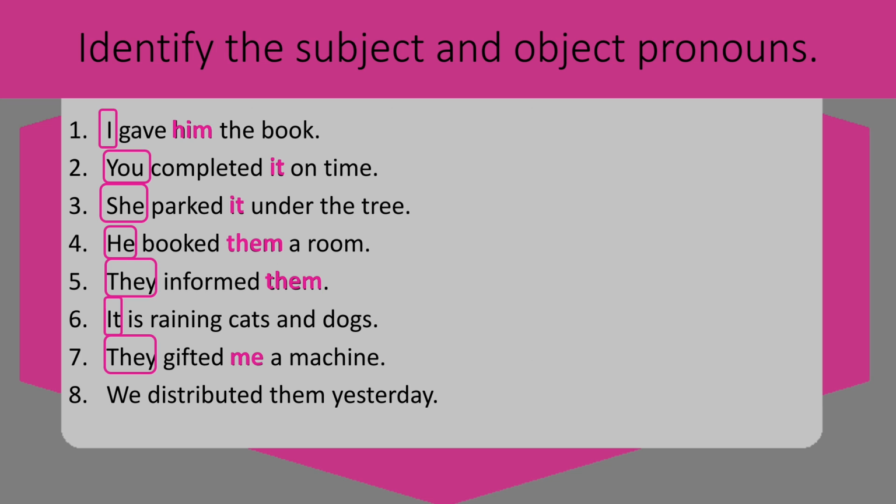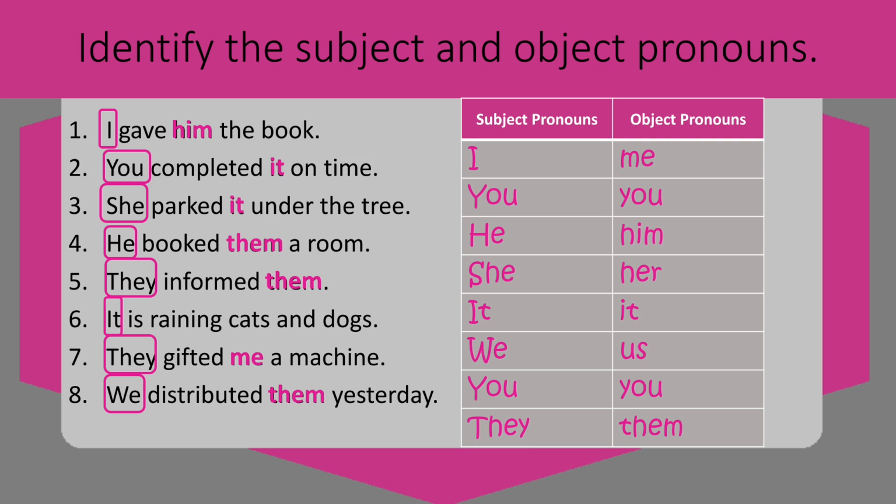Sentence number 8. We distributed them yesterday. We is the subject and them is the object pronoun and distributed is the verb. Here is the list of subject pronouns and object pronouns. So I is the subject pronoun and me is the object pronoun. You remains the same whether it is used as a subject of a sentence or an object of a sentence.